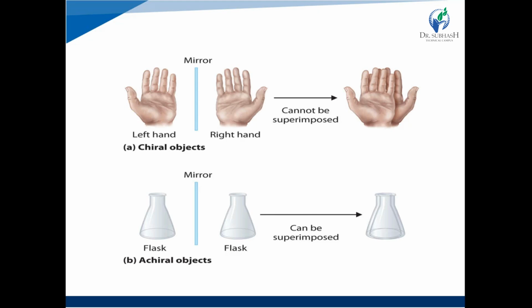An example of an achiral object, see, right? Two flasks are given, both are mirror images of each other, but when one image is imposed on the second image, it can be exactly superimposed, right? That's why it is an achiral object, right? Same for the molecule.